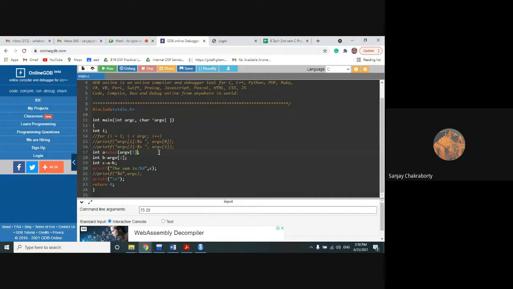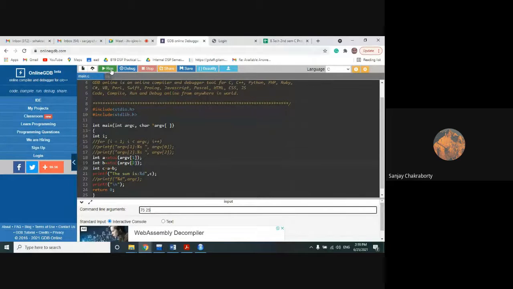Remember these things: atoi, which means conversion from character to integer. This atoi function is defined within the header file stdlib.h, so you have to include this header file. Now we will run this for 75 and 25.